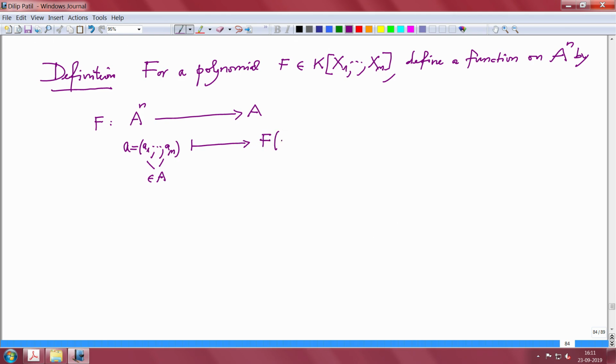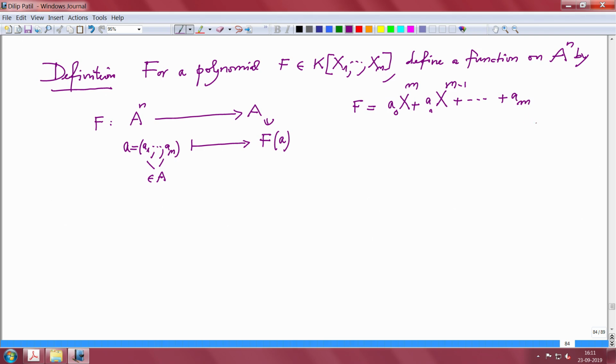f of a. And remember, this is also in A, because let me just tell you in case of one variable what happens. If I have a polynomial f in one variable, it looks like this: a0 x power m plus a1 x power m minus 1 plus so on and so on plus am.